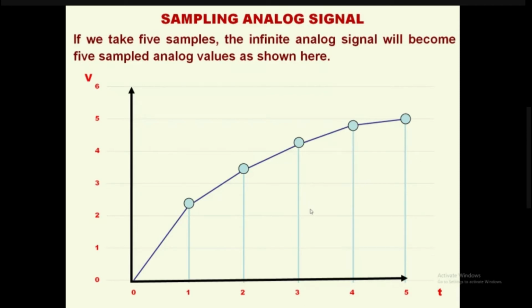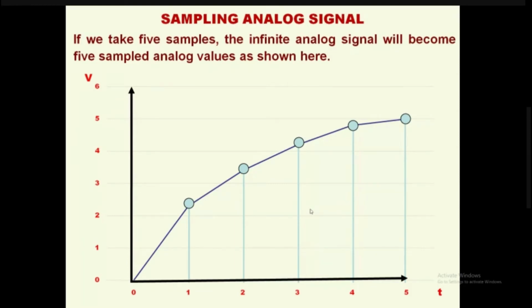So, take the first sample and hold it for some period of time until you take the second sample, and take the second sample, hold that sample for a period of time until you take the third sample. Take the third sample, hold that sample for a period of time, and wait until the fourth sample is taken. So, sampling and holding the sampled signal is much better when compared to leaving it as it is in between the two sample values. This you need to understand.